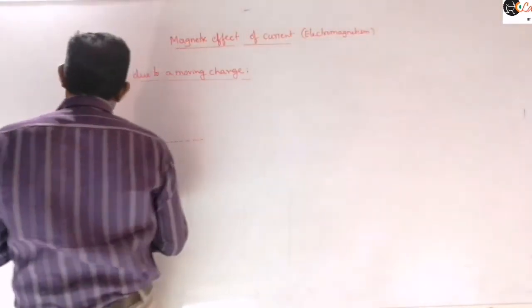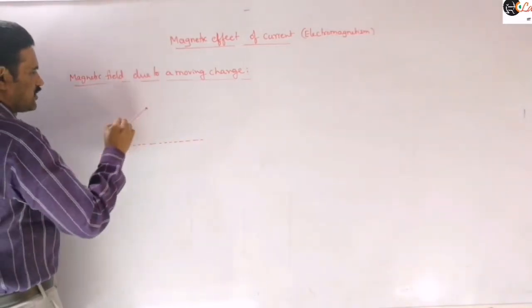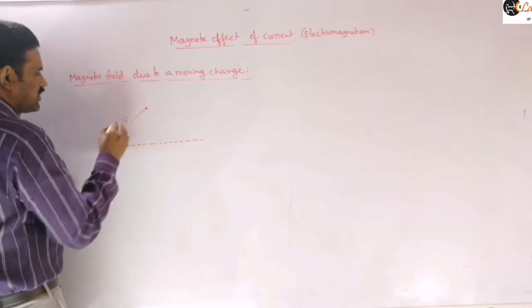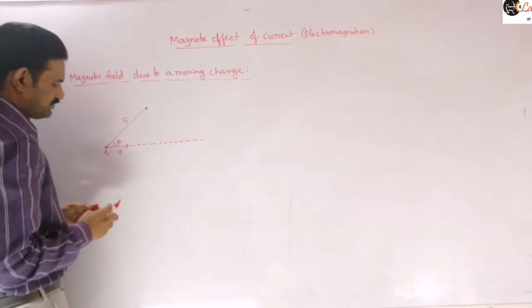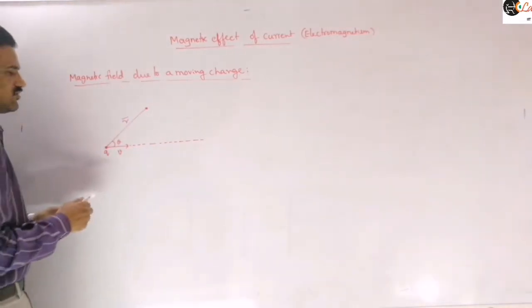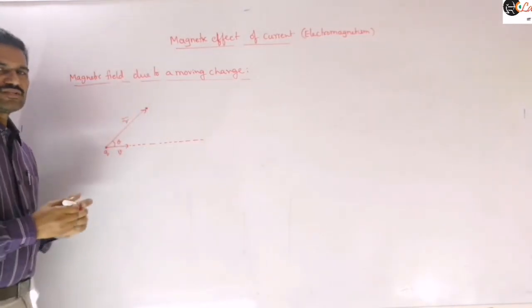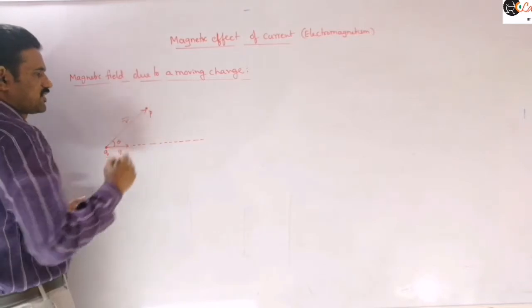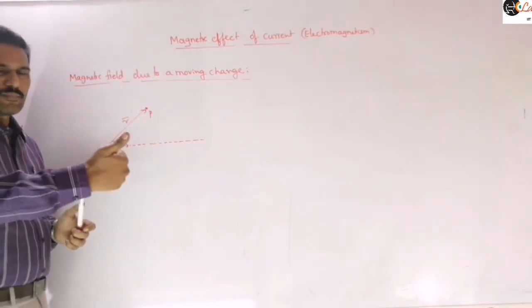Now our aim is to find the magnetic field at a distance r from the charge, at a point P, where the position vector makes an angle theta with the direction of the velocity. To find the direction of this magnetic field, we need to apply the right hand rule.